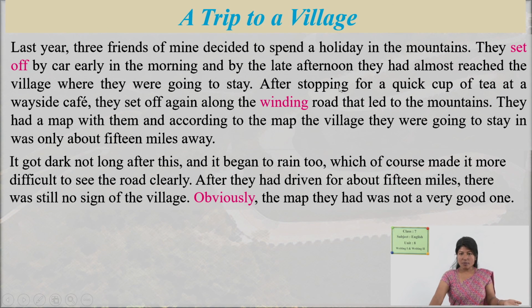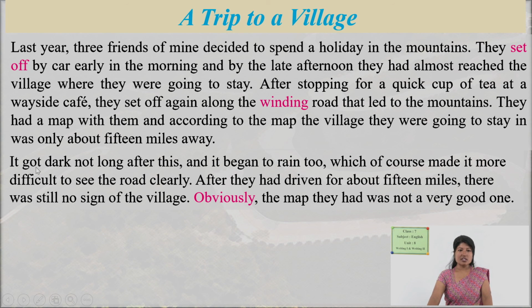After stopping for a quick cup of tea at a wayside cafe, they set off again along the winding road that led to the mountains. They had a map with them. According to the map, the village they were going to stay in was only about 15 miles away. So these were how they went, what type of road there was, slowly the activities they did.